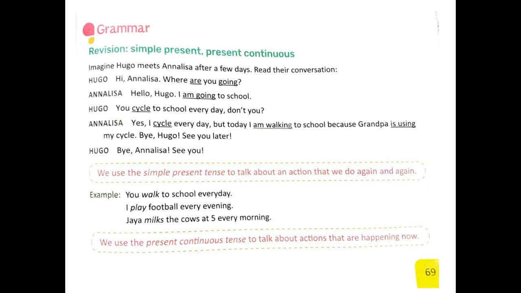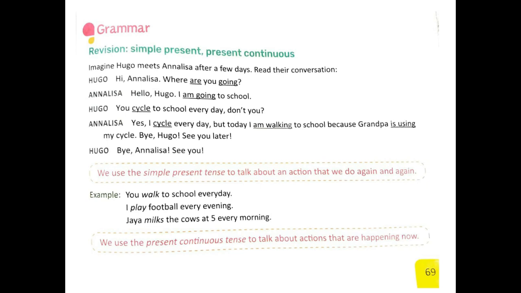Hugo: Hi Annalisa, where are you going? Annalisa: Hello Hugo, I'm going to school. Hugo: You cycle to school every day, don't you? Annalisa: Yes, I cycle every day, but today I'm walking to school because Grandpa is using my cycle. Bye, Hugo. See you later. Hugo: Bye, Annalisa. See you.